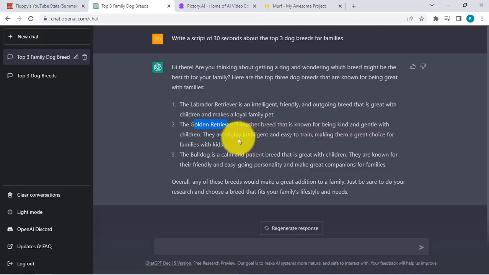Once we're happy with this script, you can regenerate the response or you can even add more details to it. You can just request ChatGPT to do this for you. But right now, we have our script ready. That's step number one.